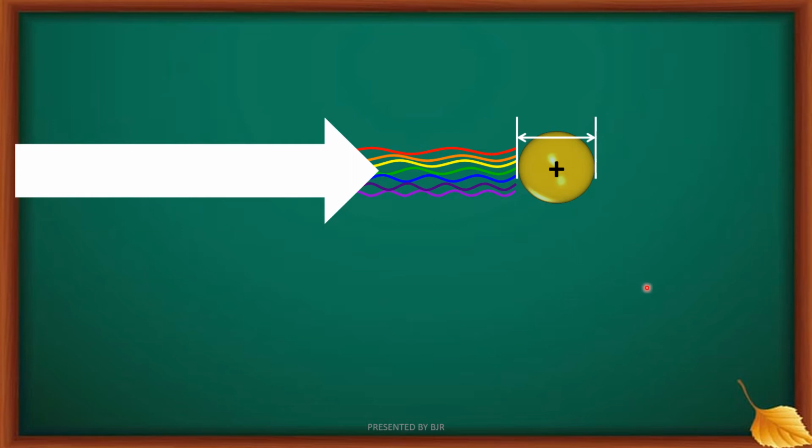So this atom absorbs only red color light, and again re-emits the same red color light in different directions. It re-emits only red color light, not other colors. That means the frequency of the re-emitted light is the same as the incident light.